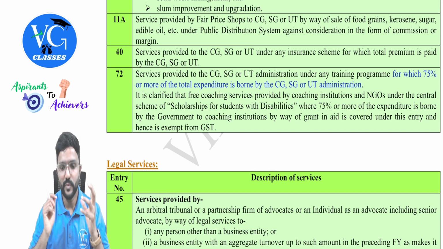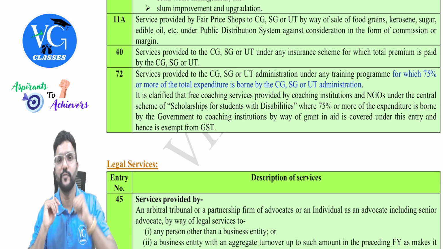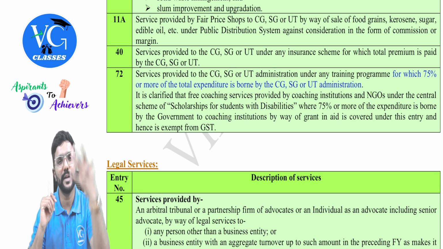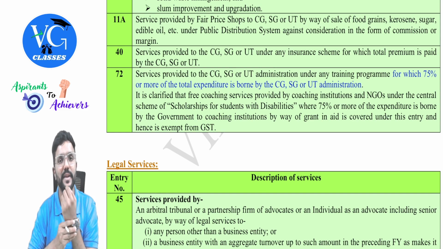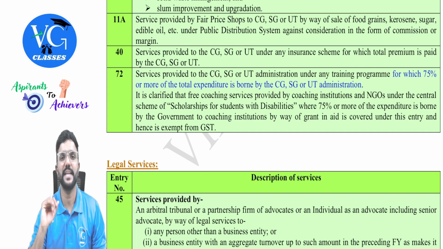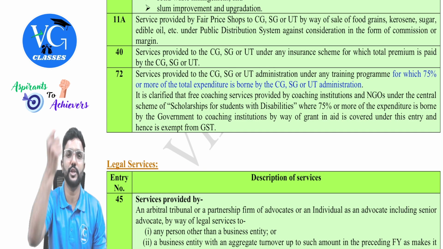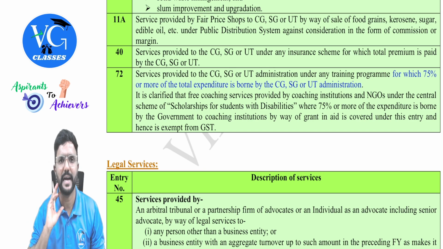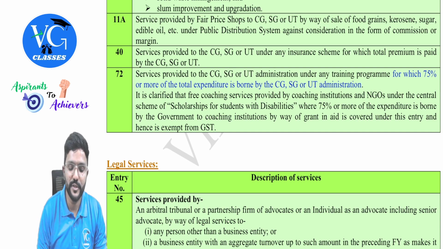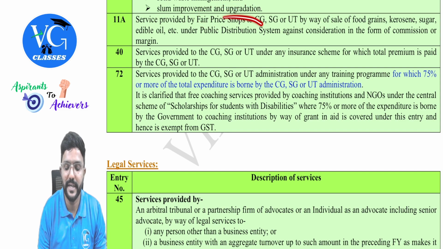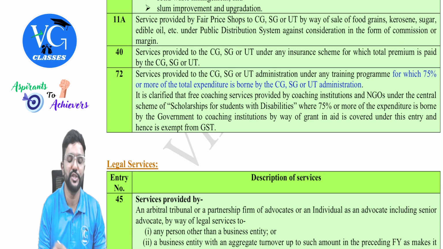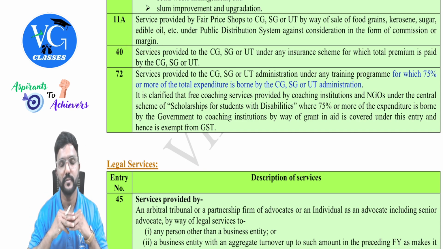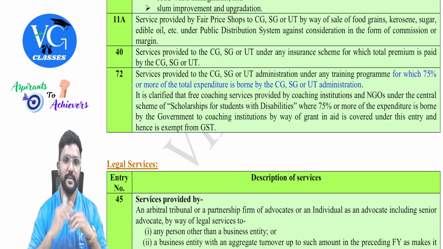Yes. So the person who is in charge of that shop may not be an employee of government. If he is an employee, then obviously he's getting salary, part of Schedule 3. But what we are covering here is he's not an employee. He's just acting as an agent. Maybe once or twice in a month, he will come, open that shop and distribute the grains given by the government, and he will close the shop and carry on with his own work, whatever he is doing in his life. For whatever he is doing with respect to the distribution of the items in the fair price shops under the public distribution system, he would be earning it in the form of commission or margin. On that, GST is exempt. On that, GST is exempt, sir.